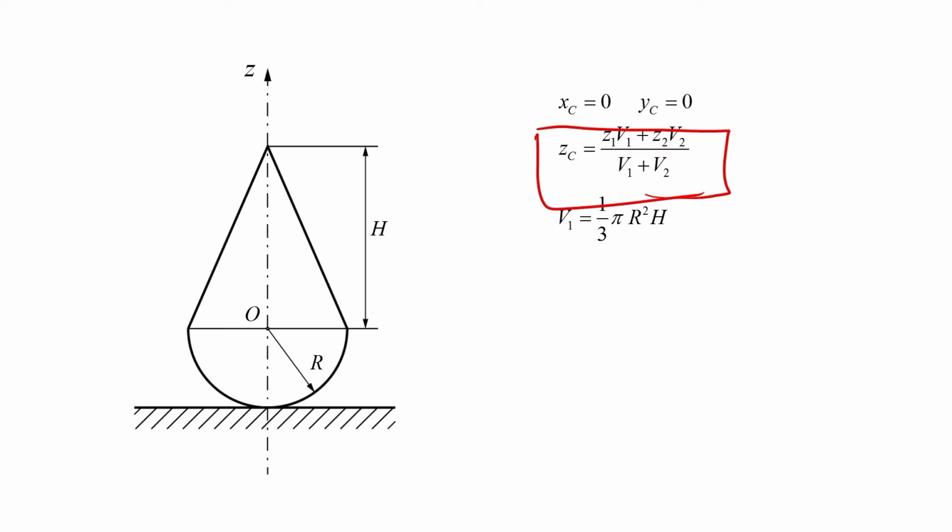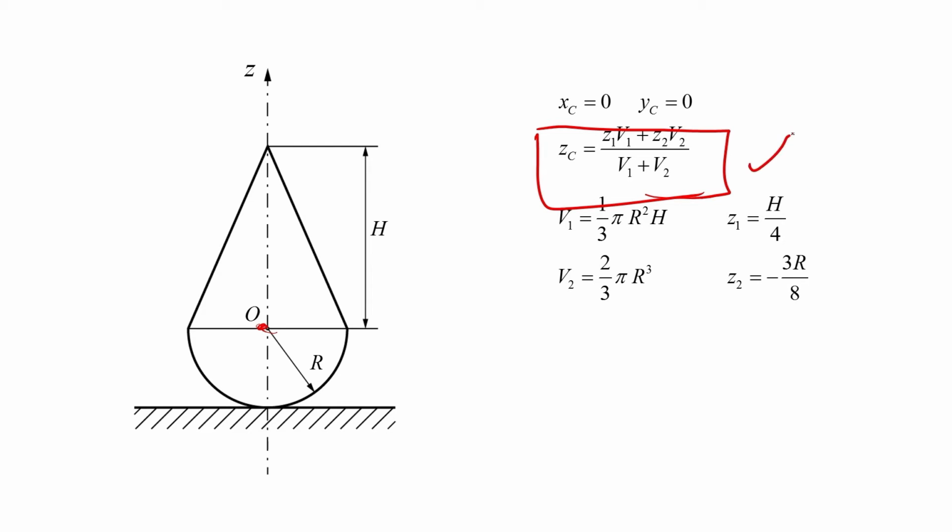The cone volume V1 is equal to 1/3 pi multiplied by r squared h, which is a known formula to be found in the reference tables. The coordinate of the cone center of gravity is the height divided by 4. The volume of the hemisphere is 2/3 pi multiplied by r cubed, and the coordinate of the center of gravity of the hemisphere is -3r divided by 8, a negative value because the reference point is in the point O, and the center of gravity of the hemisphere is lower than the reference point.